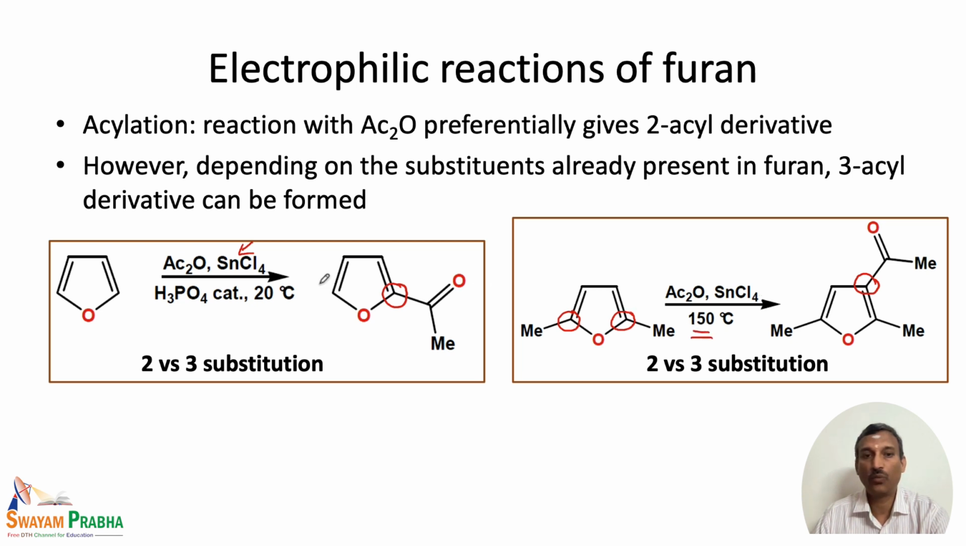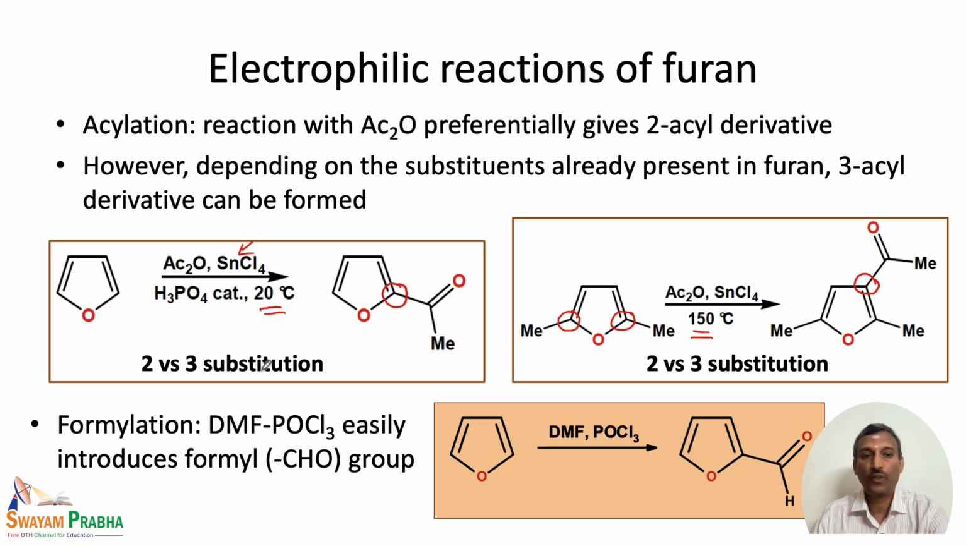higher. In other words, what we can say is at 20 degrees, or when there is no substitution, or if the 2 position is free, then the acylation preferentially takes place at the 2 position, and if the 2 position is blocked, the 3 position can also be acylated, but we require a higher temperature for this reaction to occur.